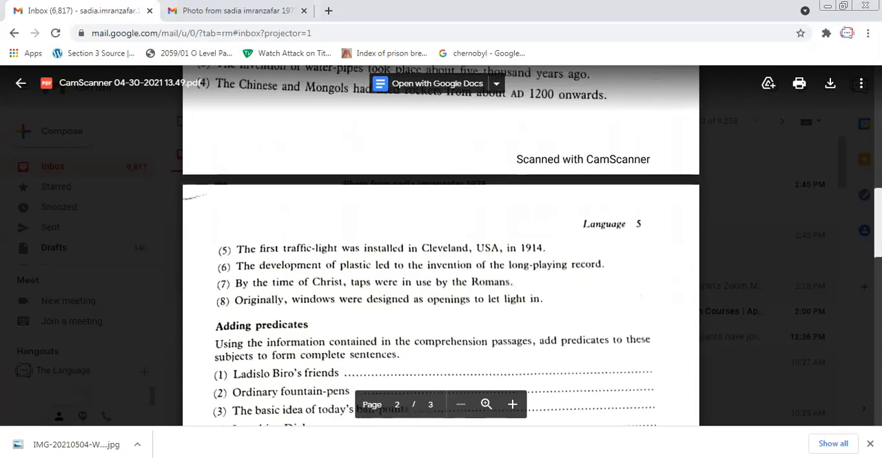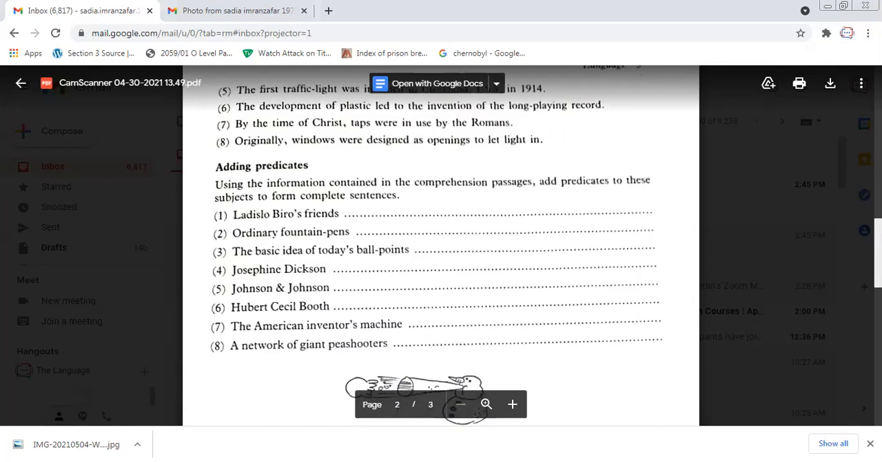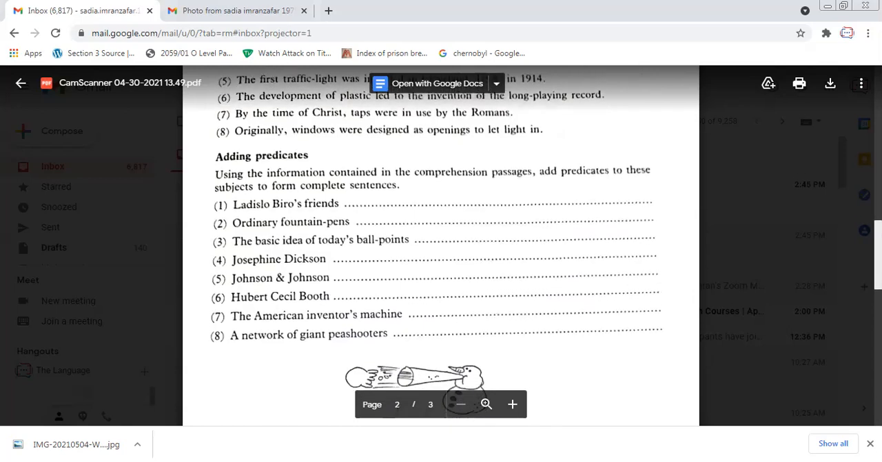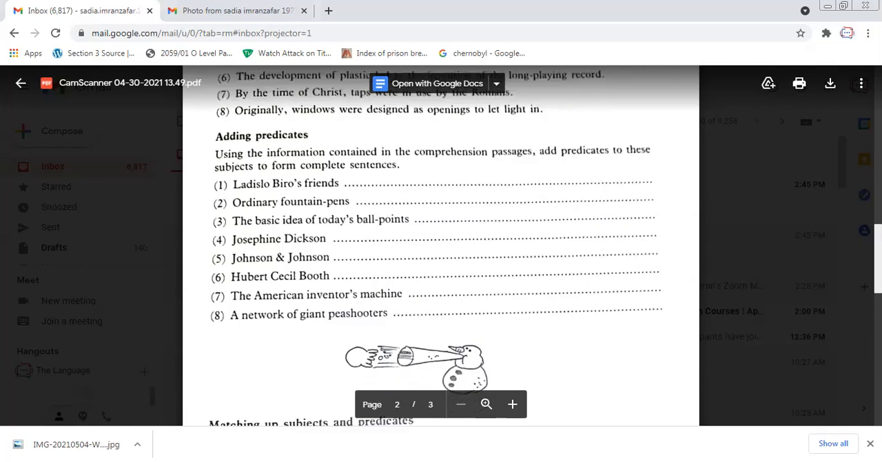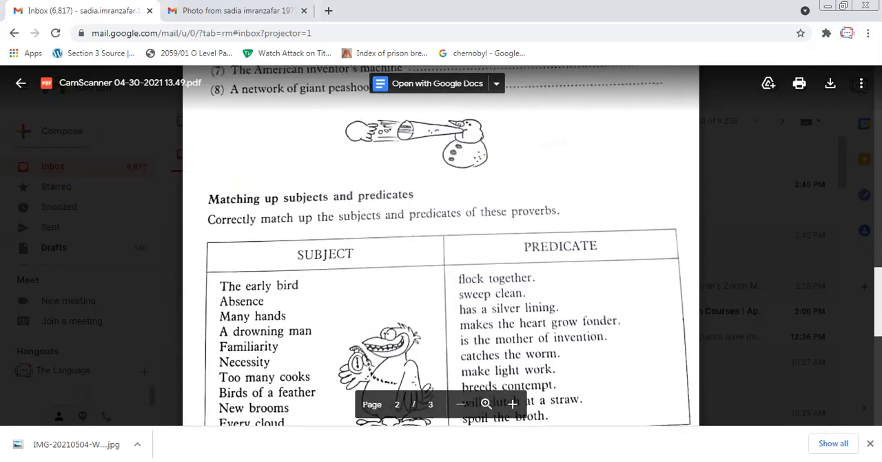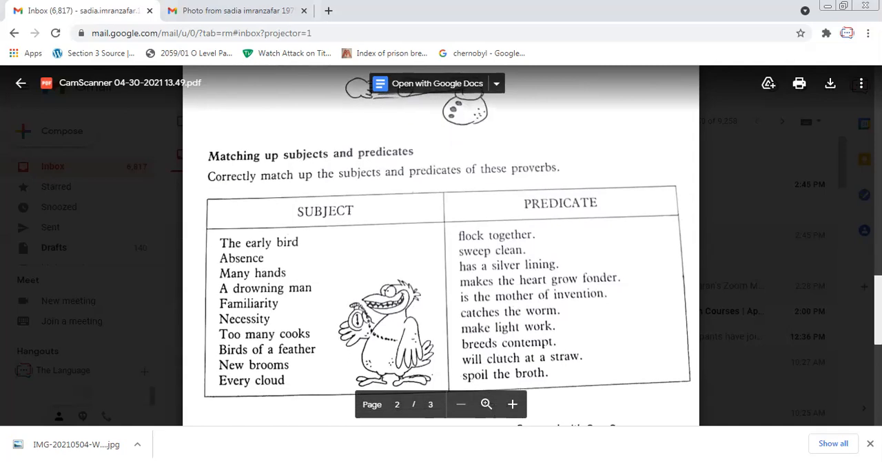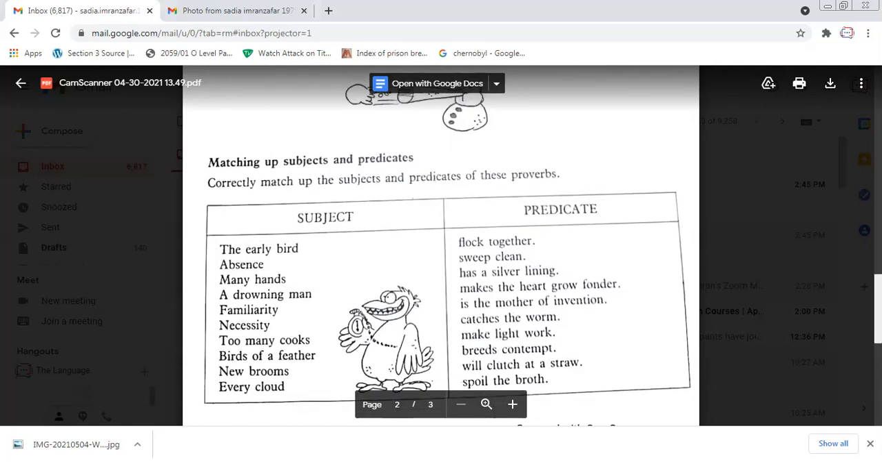There are a few other exercises. You have to add a predicate into this. You have to read the comprehension passage and add this. Then there is this chart which you can connect, and you have to match the subject with its predicate. So these are small activities which would definitely help you in finding the relationship between the subject and the predicate and what basically they are.